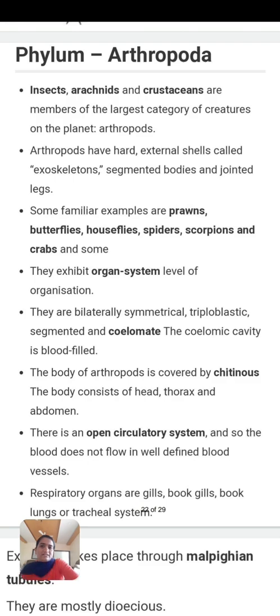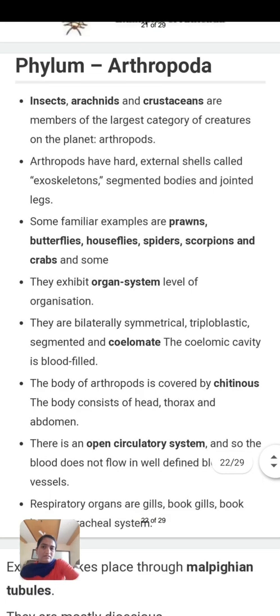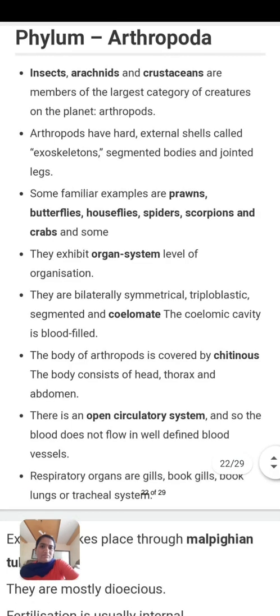Look at the characters. Arthropoda is the largest phylum in kingdom Animalia. They are omnivorous, and some are parasitic. Insects and arachnids are members of this phylum.